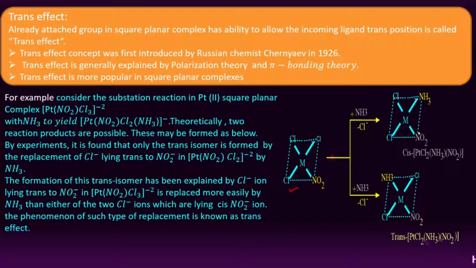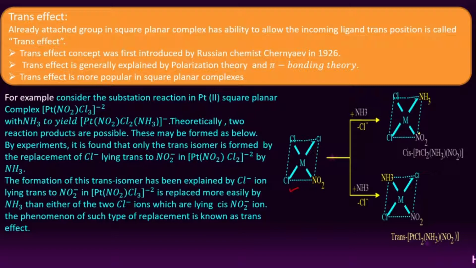We can explain them theoretically, but according to the practical evidence, the formation of the cis product is much less favorable compared to the trans compound. The trans is the more favorable product than the cis product.